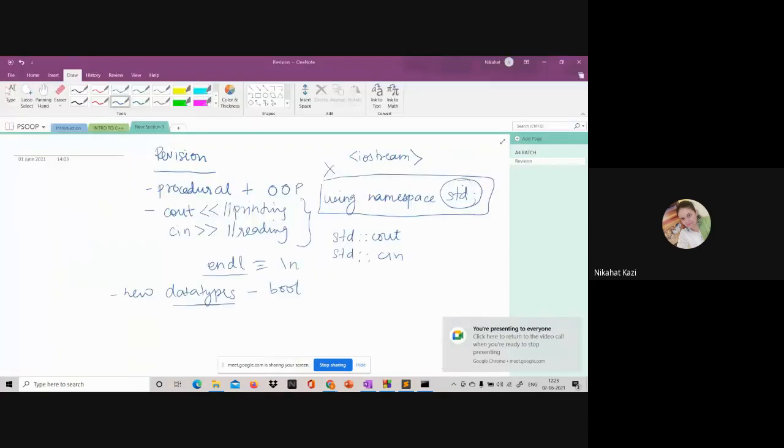No format specifier in cout. Very good. So there is no %f, %d. That is gone. No format specifier required.